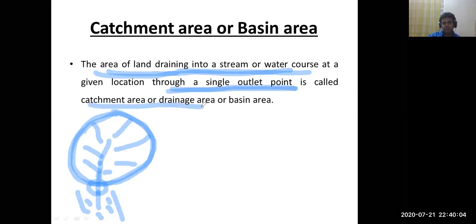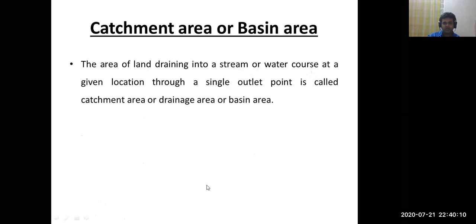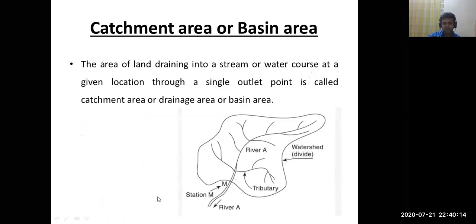It's also called the drainage area. It's also called the basin area. You can see here also. This is the catchment area. These are the channels that join this main channel.